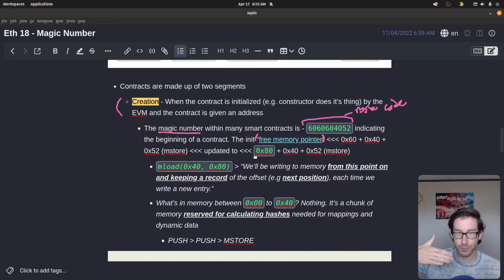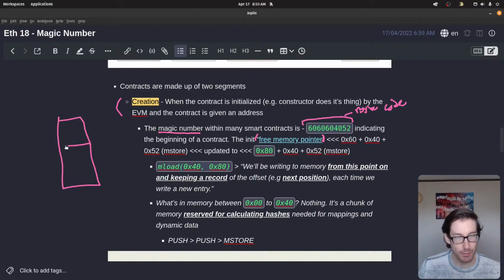Say there's a stack here, and before this, we'll say there is a space that we've not touched, and then this location here is going to be our free memory pointer. We're basically saying that anywhere after this point, we can store stuff in memory, and we can put different types of bytecode that we can refer to later.